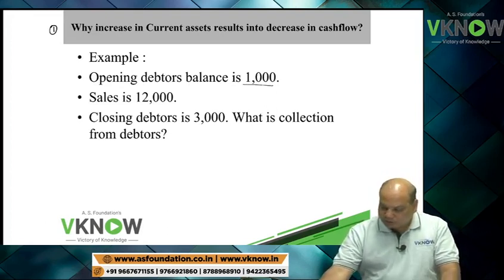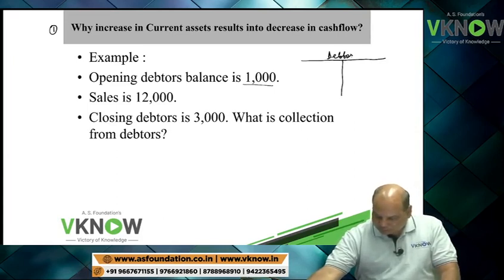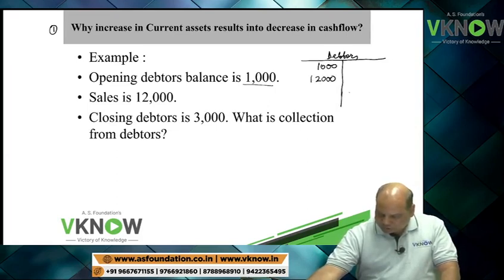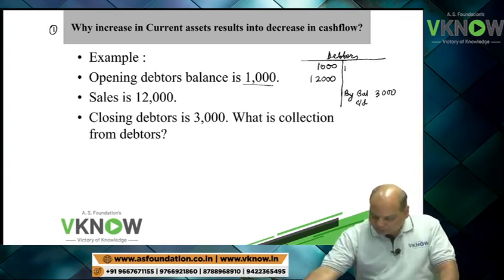Opening debtor is 1000. Suppose I prepare a debtor account here. Opening debtor to balance brought down, to sales, by balance carried down 3000. So my question is, what is the collection from debtor?